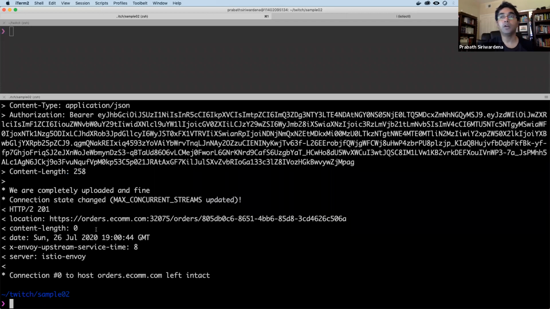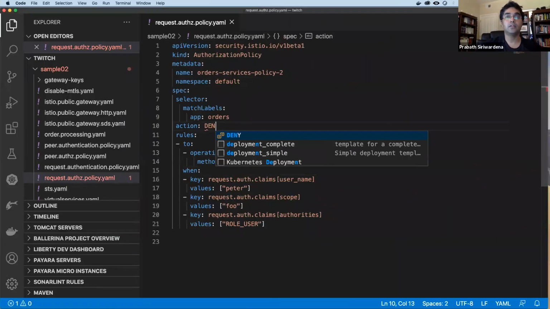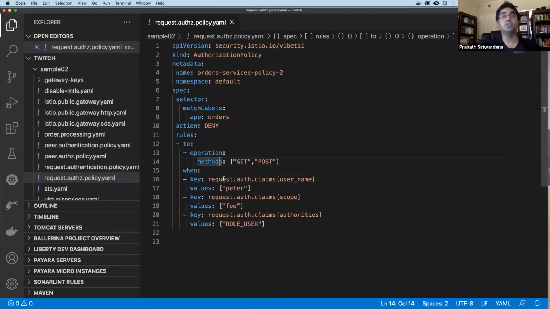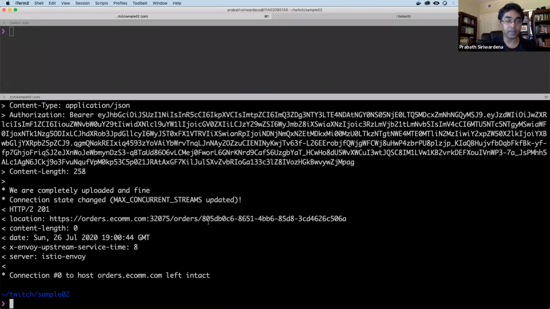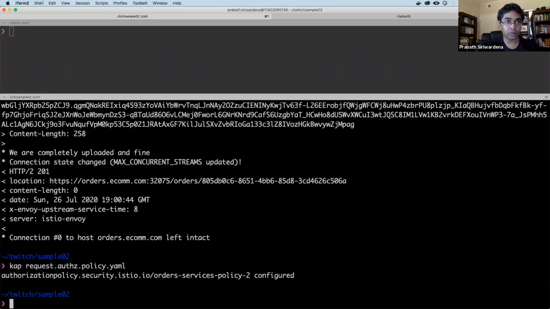Okay. So now let's do a deny here. Let's say deny, right? Now we have one policy allow, one policy deny. So you will be denied only if the request matches with this criteria. In our case, it matches with our criteria. So the request will be denied, access will be denied. So let's apply the authorization policy again.